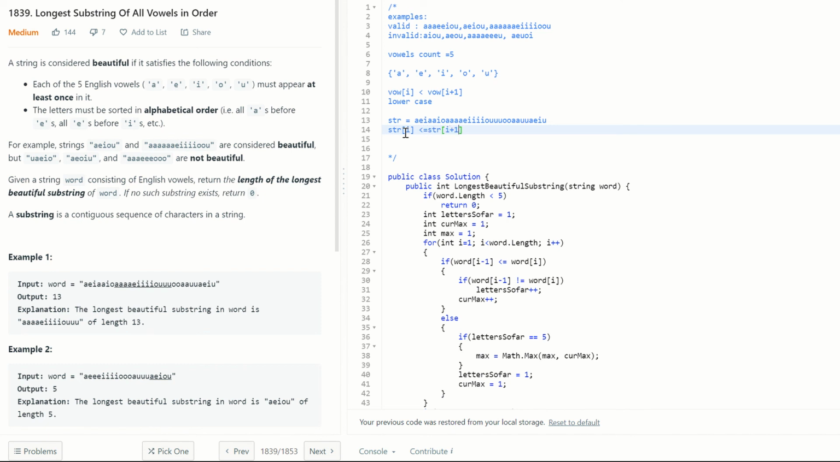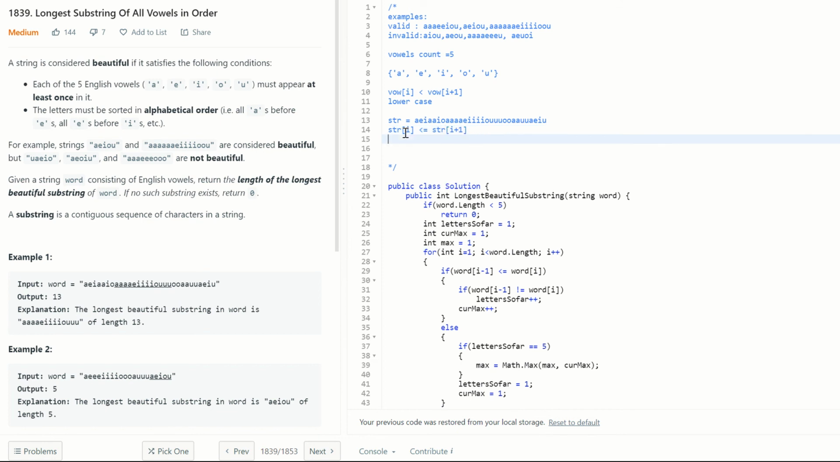But is that enough? For example, A, E, I, O. In this case, string of I is less than or equal to string of I plus 1. It satisfies. But can we call this a beautiful string? No, this is not a beautiful string because we are missing U from it. The first condition is missing. Even though it satisfies the second condition, the first condition is missing.